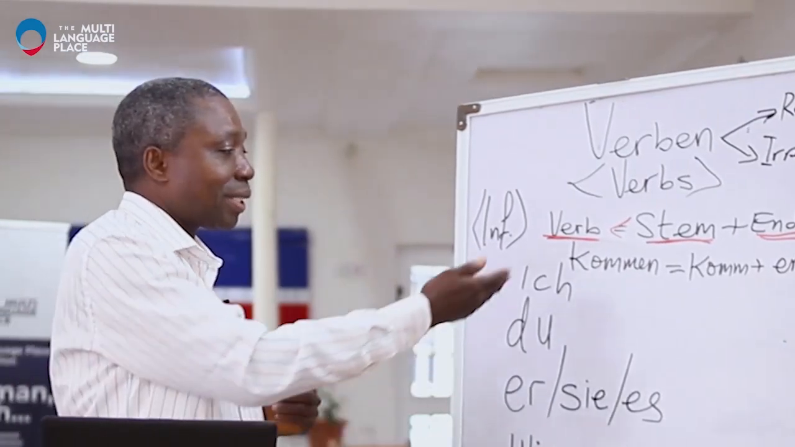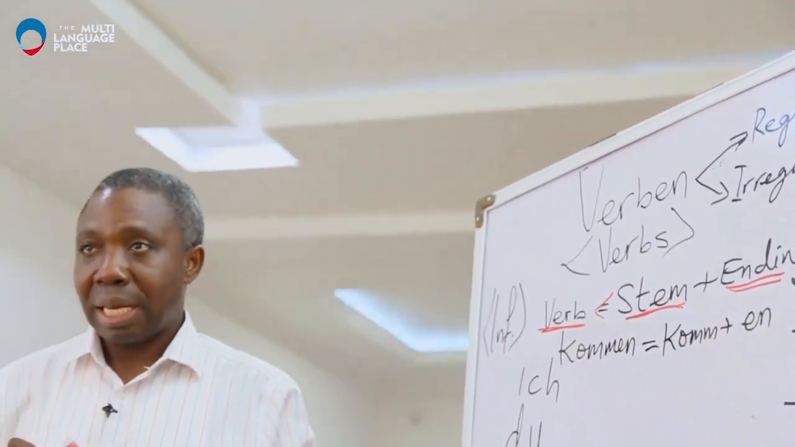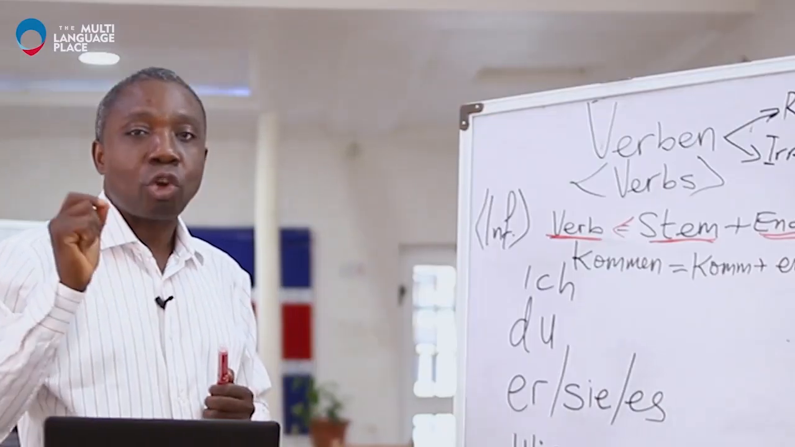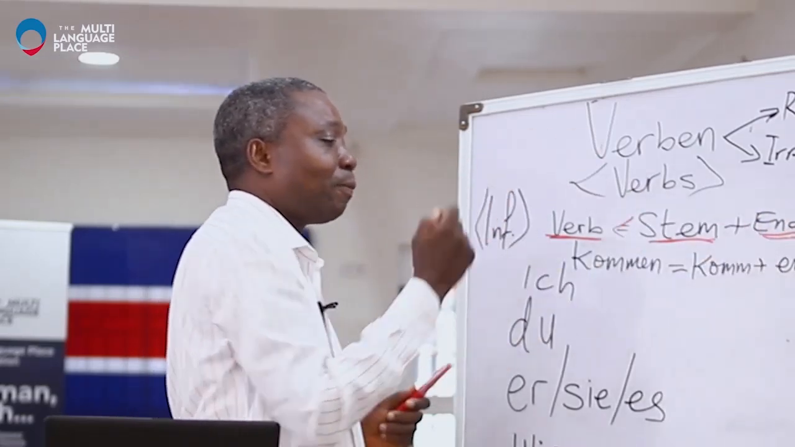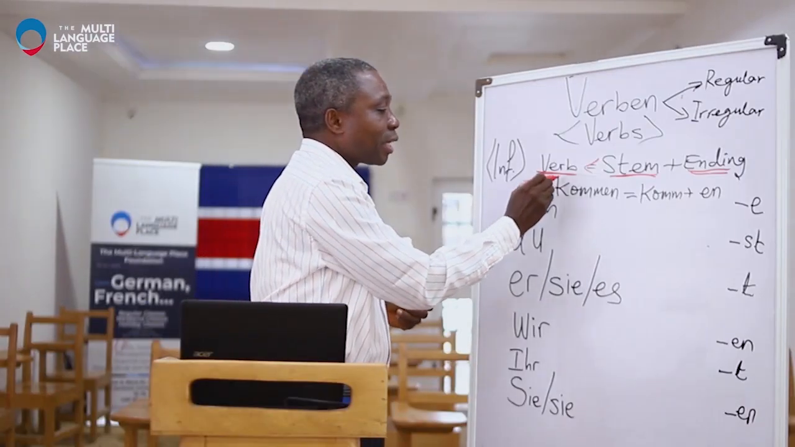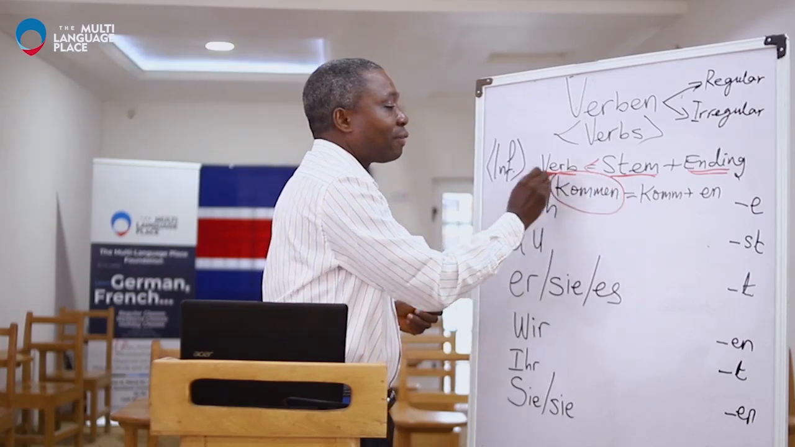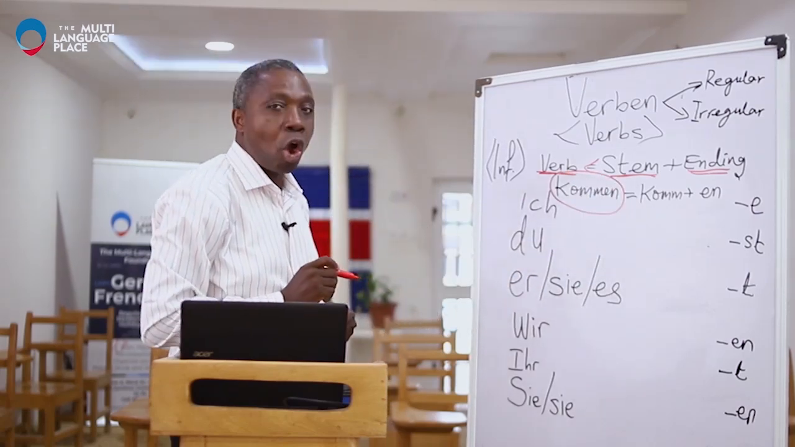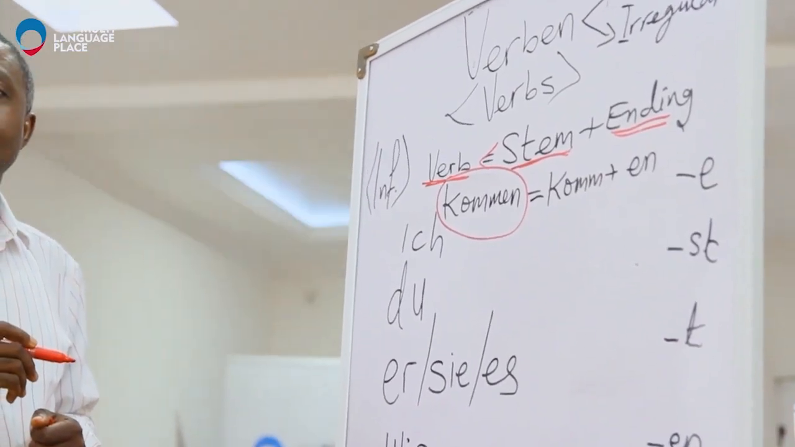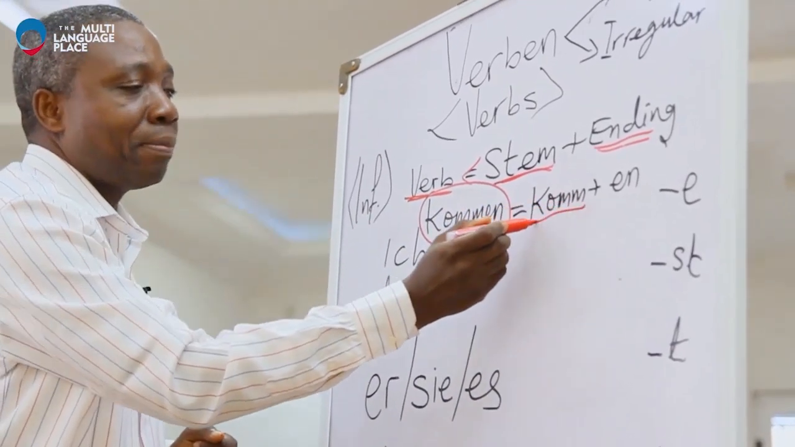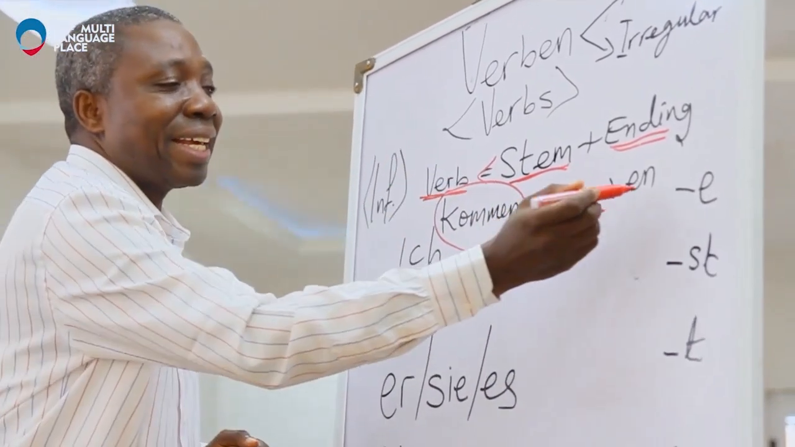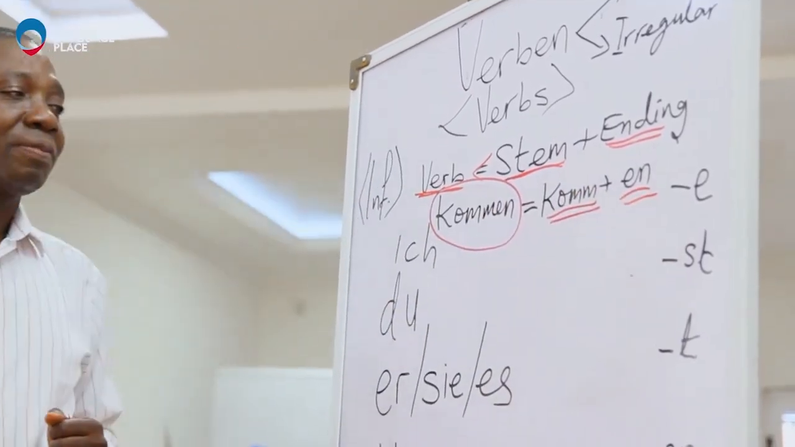Then I come back to the stem. Every verb, I repeat, every verb is composed of a stem and an ending. And I give an example here. Here is the original form of a verb. You pronounce it with me: kommen. Kommen. This is the original form. Here is the stem, and here is the ending.